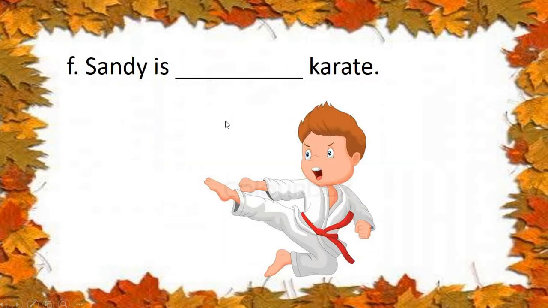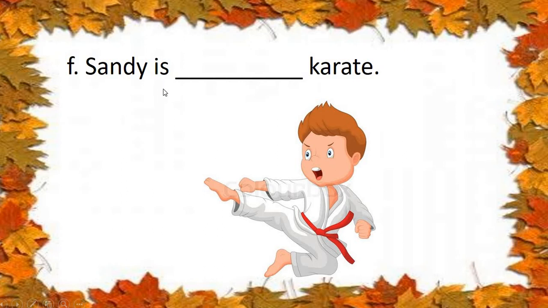Now see this boy. He is doing karate, no? The word is learn, L-E-A-R-N, learn. So now I will only speak the word. Sandy is, what will come here? Very good. We are adding ing to show that the action is happening now.